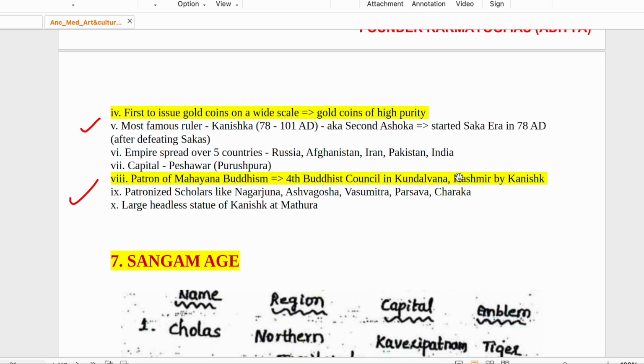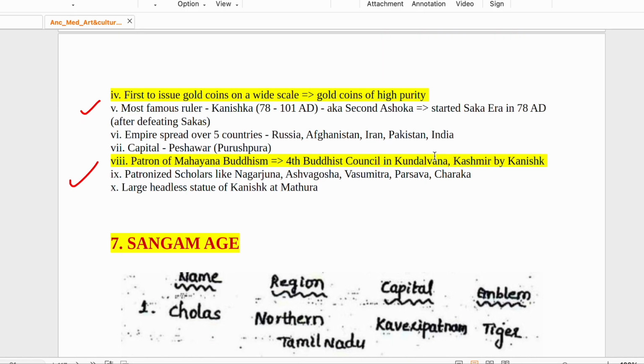में Mahayana Buddhism आया था. It happened in the Kundalwan, Kashmir, by Kanishka. Patronized scholars like Nagarjuna, Madhyamika school, Sunya Vad philosophy was given by the Nagarjuna. Ashvaghosha, who had written the Buddha Charita, was patronized by him. Vasumitra was the one that headed the Buddhist Council, and Ashvaghosha was vice president.